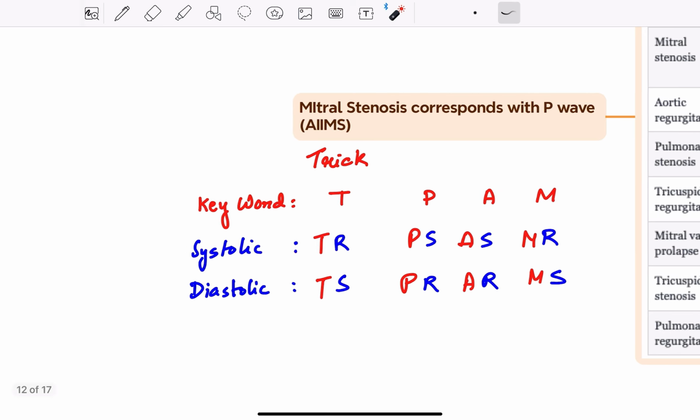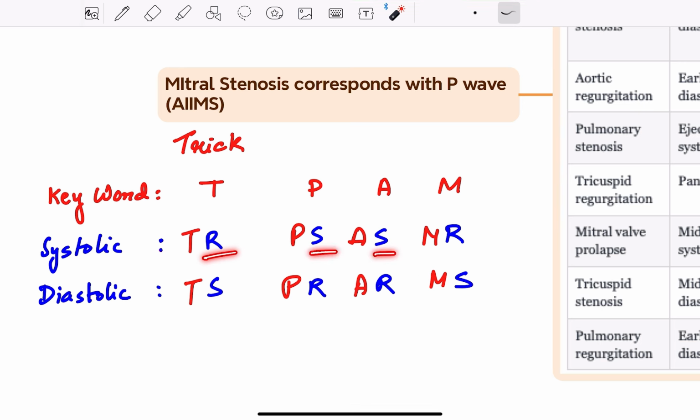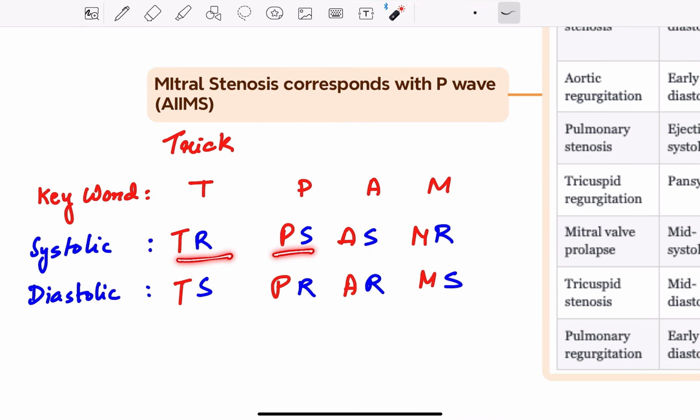Now the systolic murmurs can be remembered by writing RSSR under TPAM. So TR, PS, AS, MR: tricuspid regurgitation, pulmonary stenosis, aortic stenosis, mitral regurgitation. All of these are systolic murmurs.